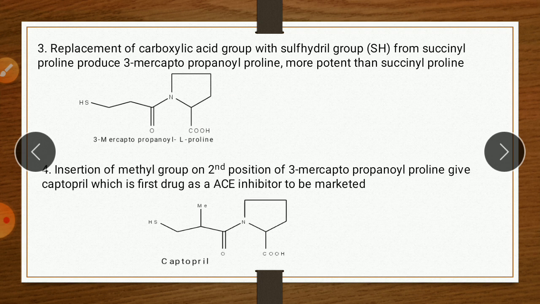Next point. Again, insertion of a methyl group on the second position of 3-mercaptopropanoyl proline gives captopril, which is the first ACE inhibitor drug to be marketed. Now there is a change in this structure, that is insertion of a methyl group on the second position. On this position there is an insertion of a methyl group, it gives a new drug called captopril, which is the first drug marketed as an ACE inhibitor. So it is the development of the first ACE inhibitor drug, that is captopril.